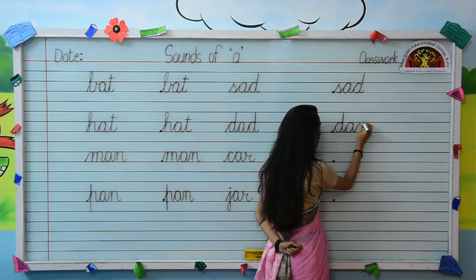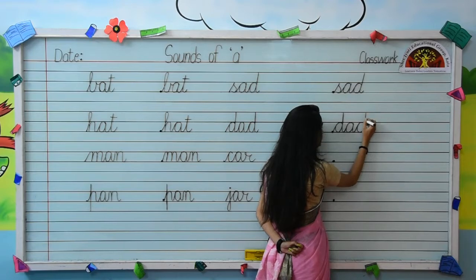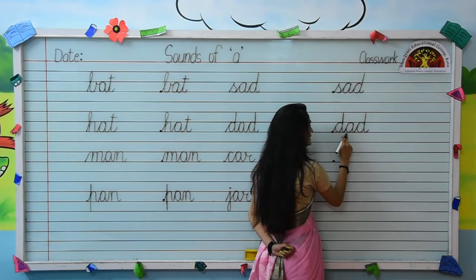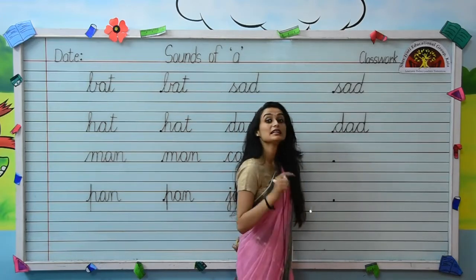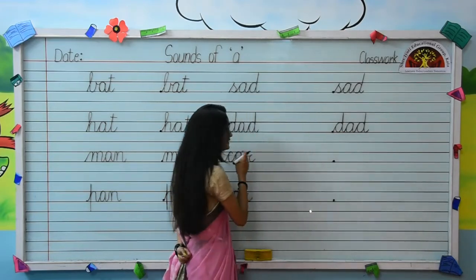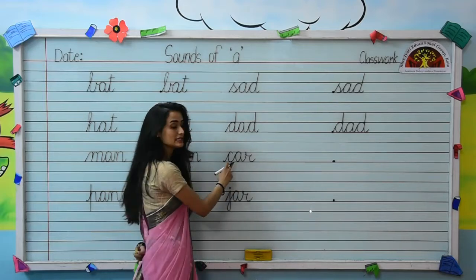Now again write D. Like this. So, D-A-D, dad. Come on the next word.